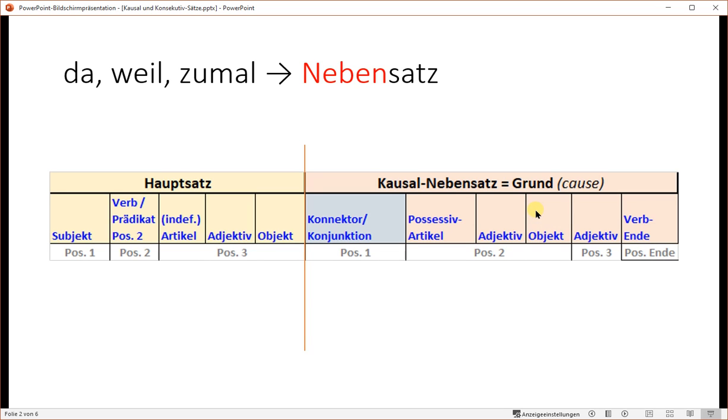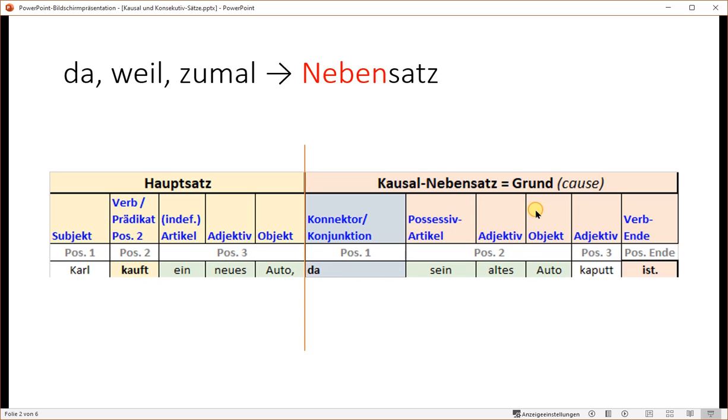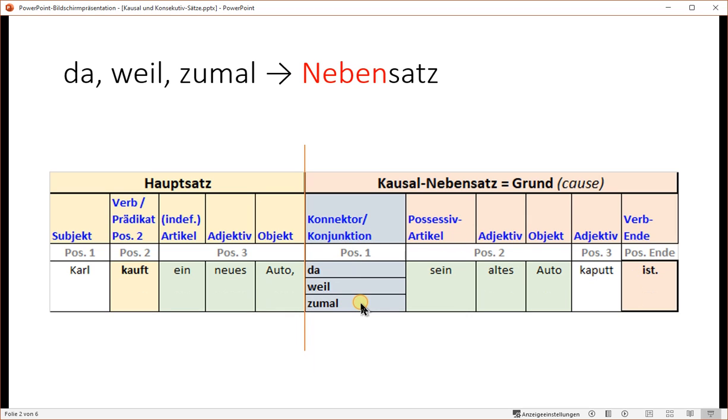This is how we count the position of the elements. And here's the example sentence. Karl kauft ein neues Auto, da sein altes Auto kaputt ist. Da is our connector. The same sentence would be identical if we use connectors like weil and zumal.